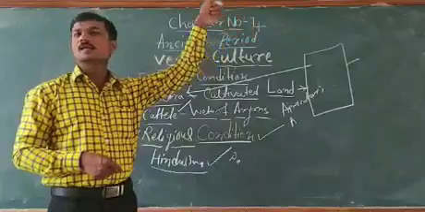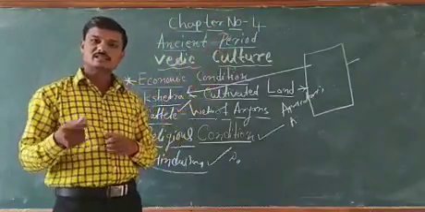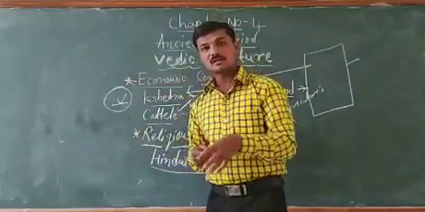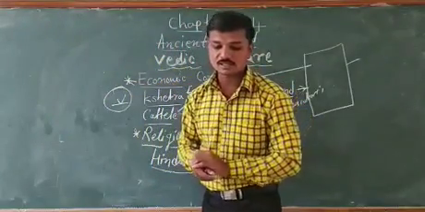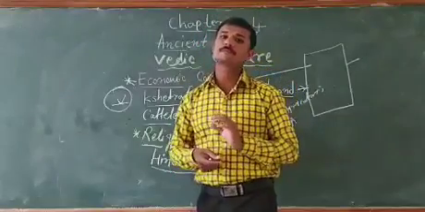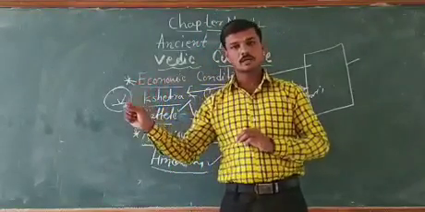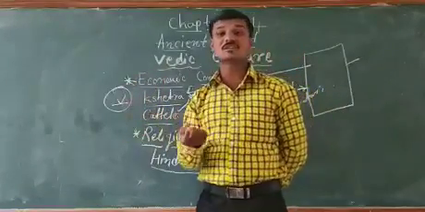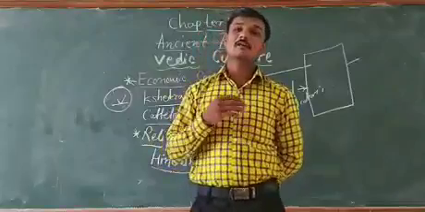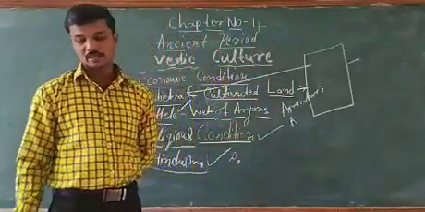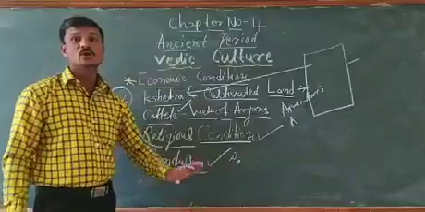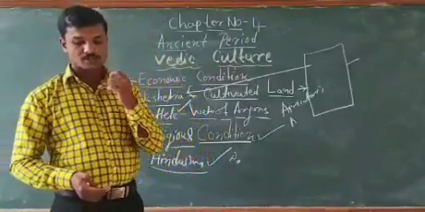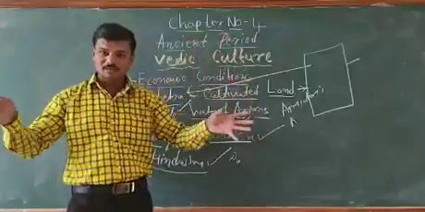In the same way, the cow is considered holy and sacred in Hinduism, and the killing or slaughter of the cow is prohibited in the Hindu religion. Apart from this, the procedure of worship also became complex, became difficult.